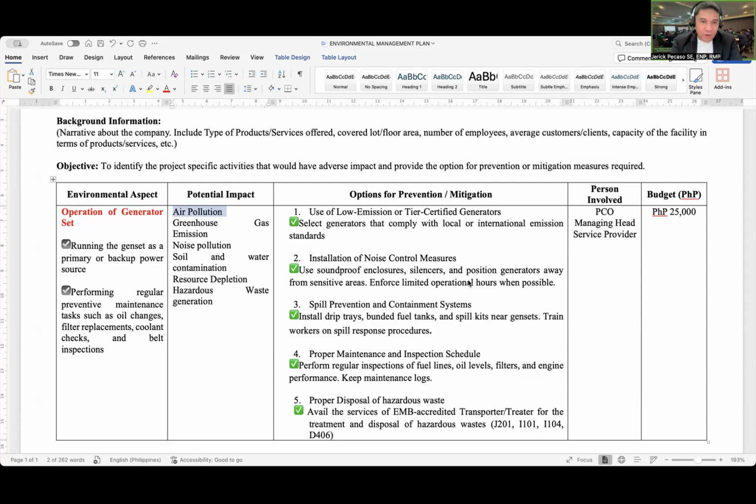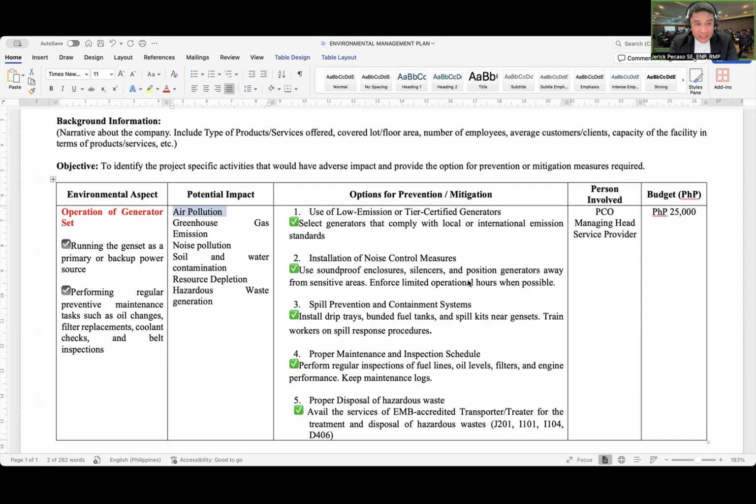So the persons involved can be the pollution control officer, the managing head, and the service provider. And we can allot budget for the implementation of these options for prevention or mitigation. We can specify a reasonable amount to implement the options for prevention or mitigation.